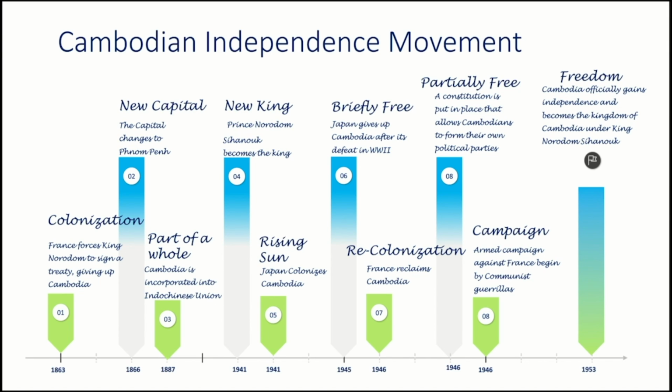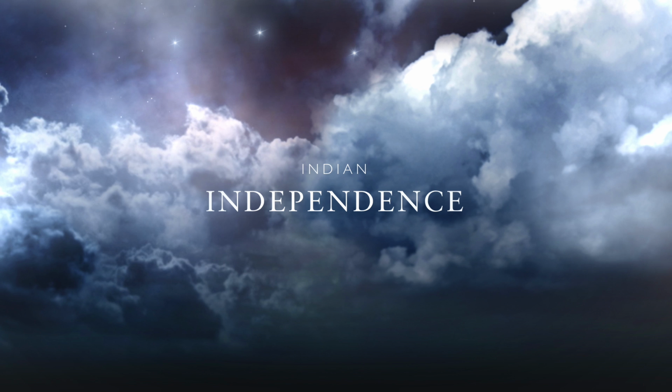In 1946, after being free for a brief period of time, France reclaimed Cambodia and reestablished the treaty the king had signed prior. Late 1946, a constitution was put in place that allowed the communist guerrillas to have an armed campaign against the French. Finally, in 1953, Cambodia officially gained its independence.